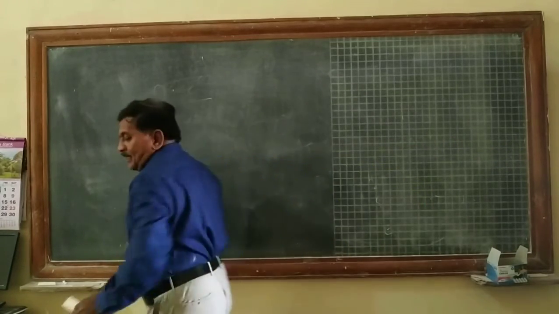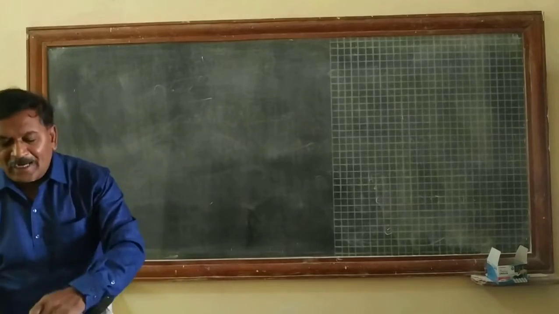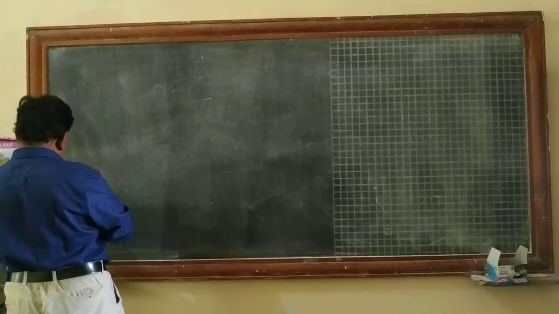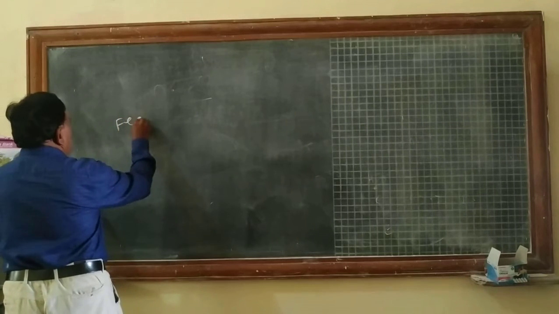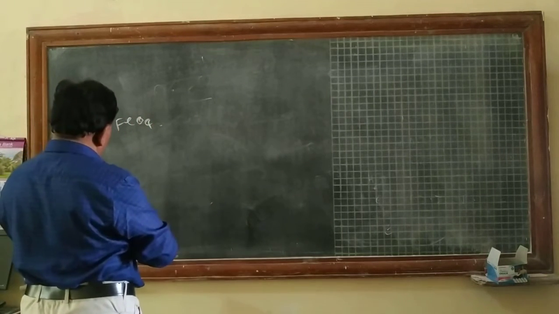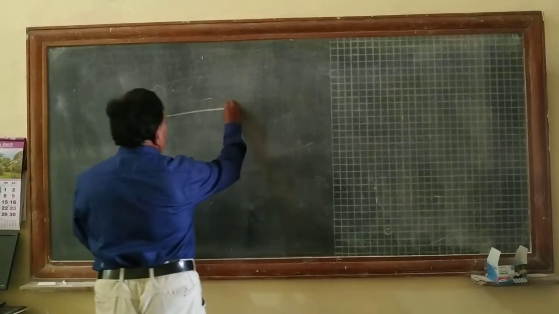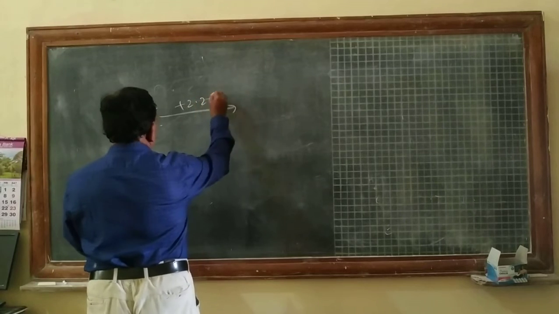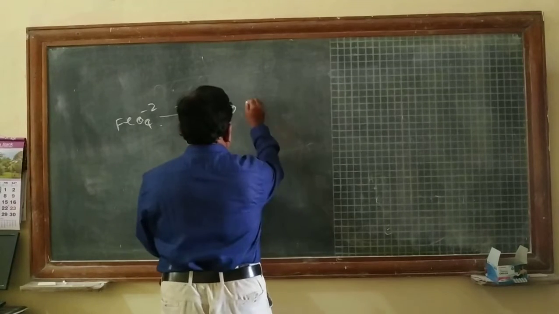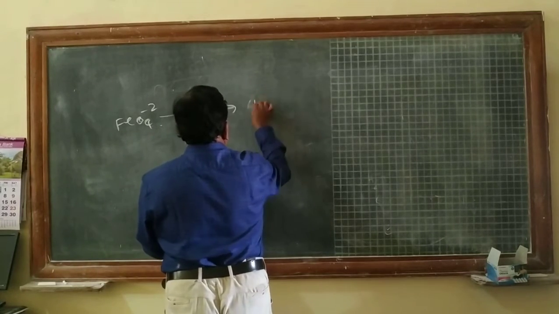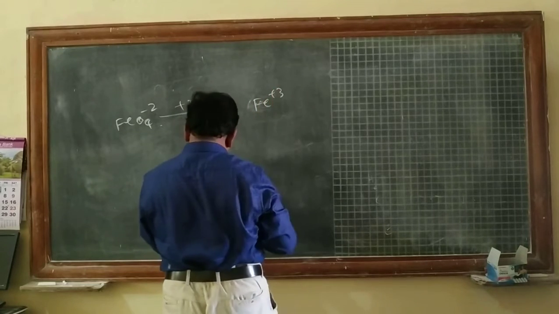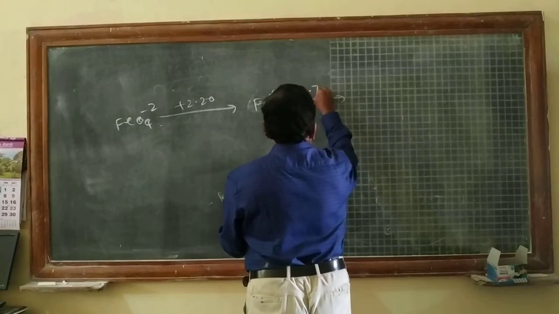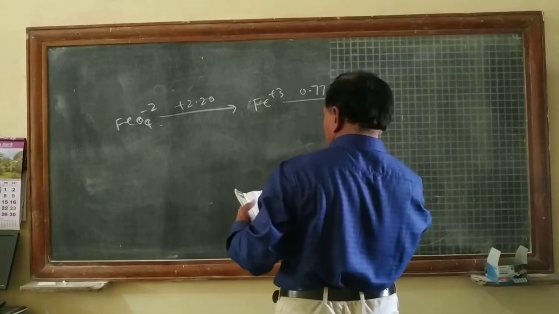Now you can write down the overall equation for the Latimer diagram. FeO4 2- gives rise to Fe3+ with plus 2.20 volts. Fe3+ goes to Fe2+ with 0.77 volts.